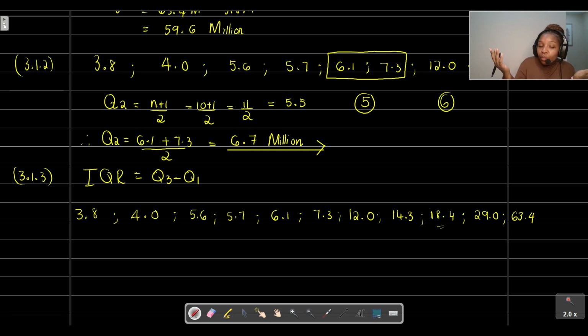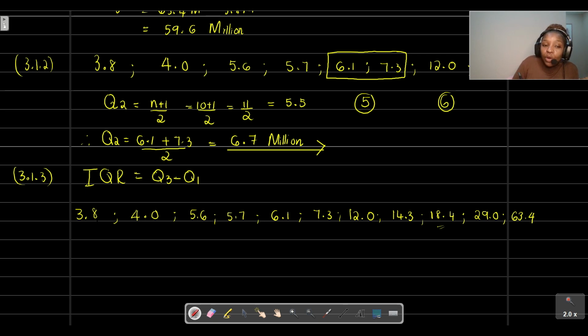Whatever you're comfortable with at this point is okay, because we're not given a lot of data values to work with. We're going to start off by finding the median. Once we found the median, it will be easy for us to find Q1 and Q3.